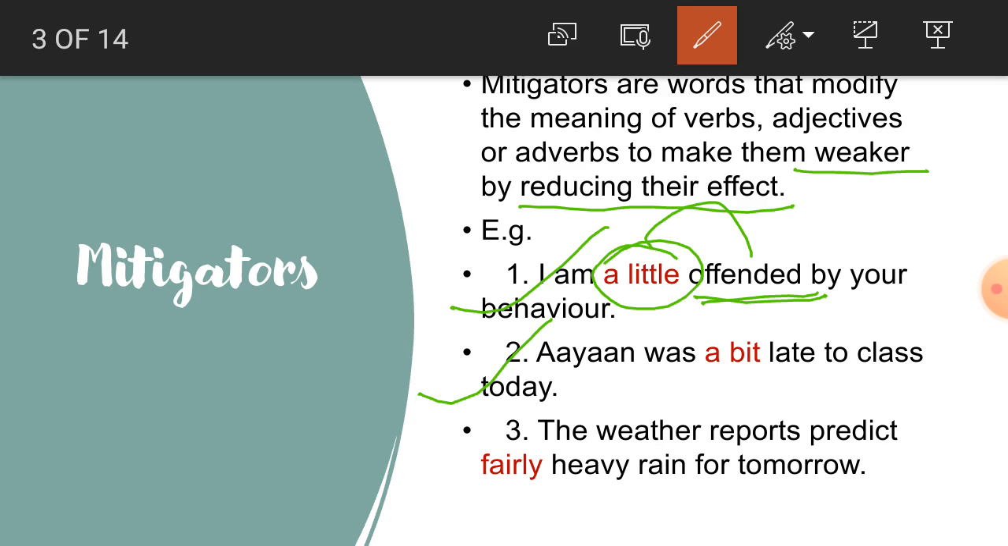Second example, students, Ayan was late. How much late? A bit late. So what is a bit here? A bit is a mitigator that reduces the meaning of late. Now third one, students, the weather reports predict fairly heavy rain. How much heavy? Fairly heavy. So here the word fairly reduces the meaning of the word heavy.